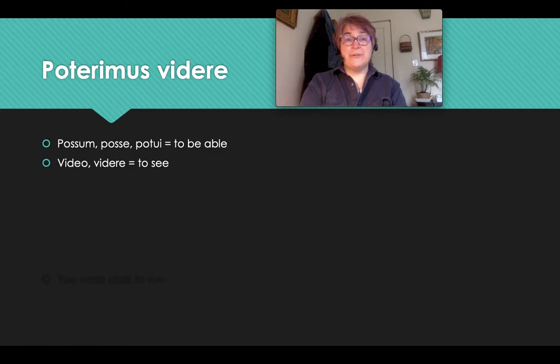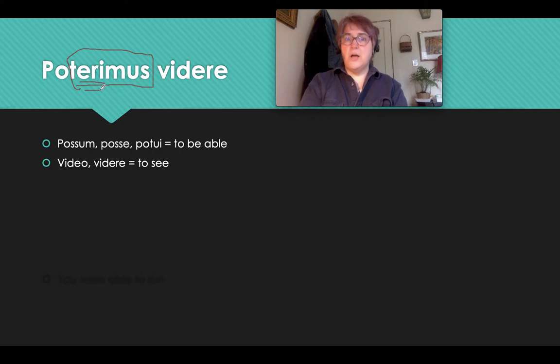Poteremus videre. Remember that when you look at the verb, the first thing you want to be able to do is determine is it in the present, the past, or the future. I see eremus. Eremus means this is in the future tense. Remember, when the verb to be starts with ERI, that makes it future. Poteremus.